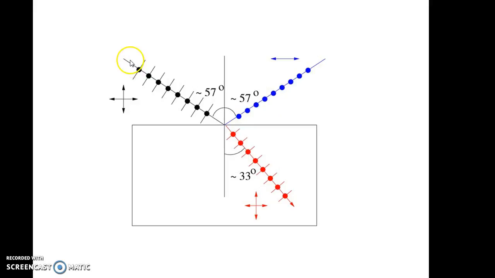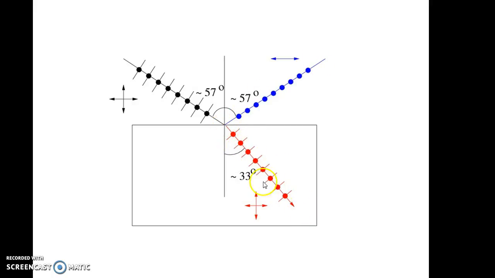But if the angle of incidence for the unpolarized beam of light is equal to the polarizing angle, a particular angle known as the specific angle or polarizing angle, or sometimes Brewster's angle, then when an unpolarized beam of light is incident onto the transparent surface at the polarizing angle IP, it has been found that the reflected beam is completely plane polarized while the refracted beam is partially plane polarized.